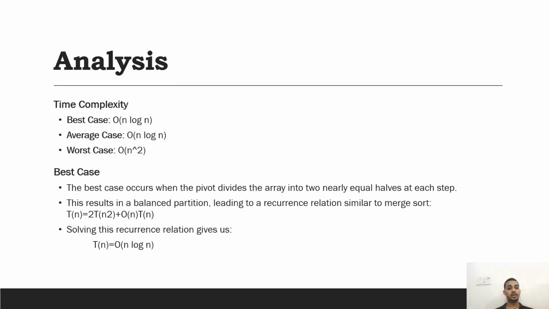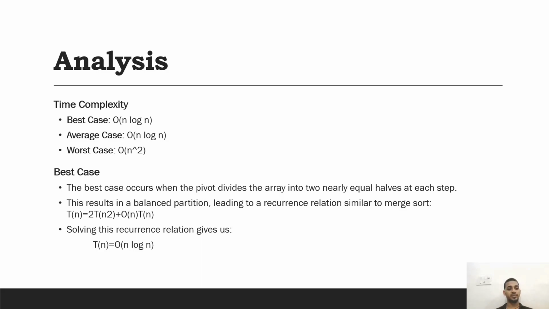Analysis. Time complexity. Best case is n log n, average case is also n log n, and the worst case is n squared, because it will take more time to solve a problem using the Quicksort algorithm.